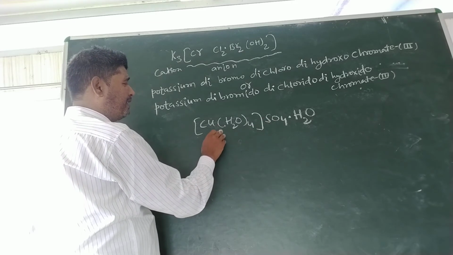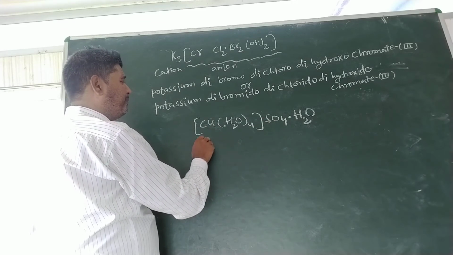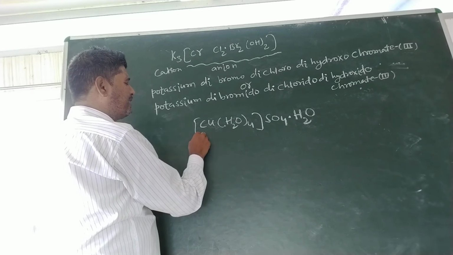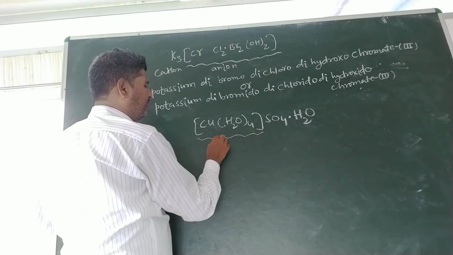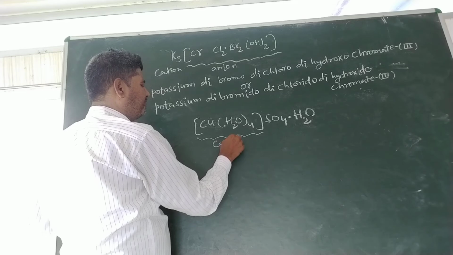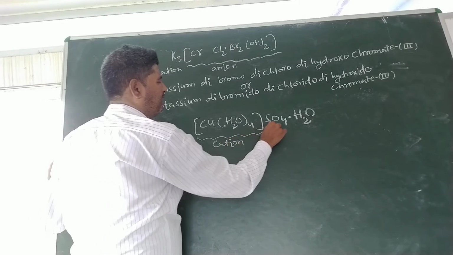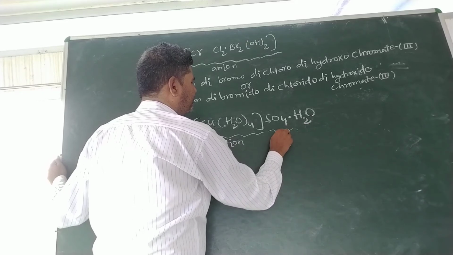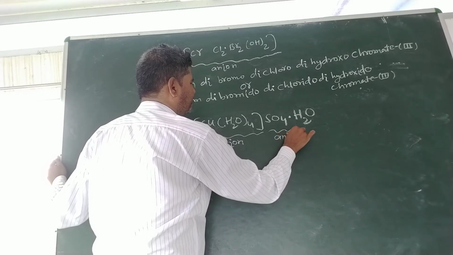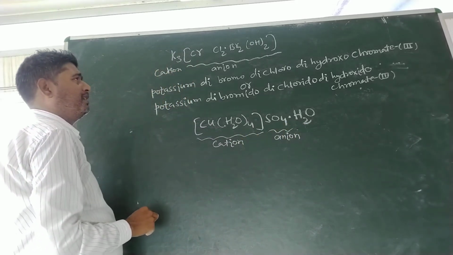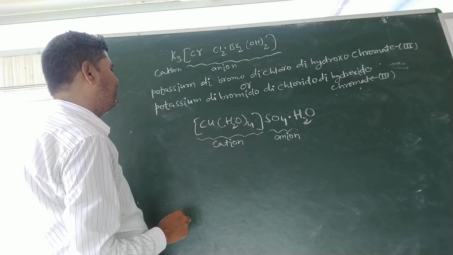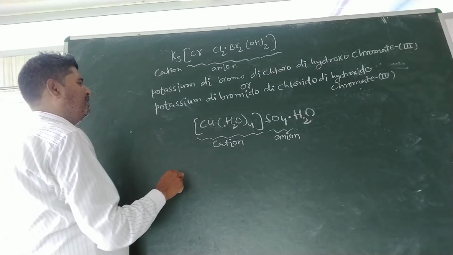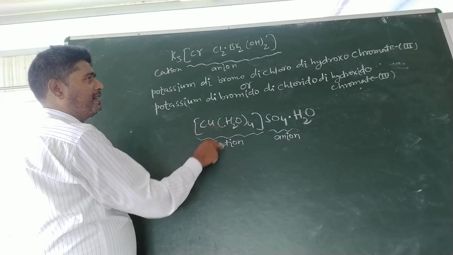Hence the coordination sphere would be regarded as the cation and the remaining as the anion. First of all, the cation is written. So the cation is the coordination sphere.